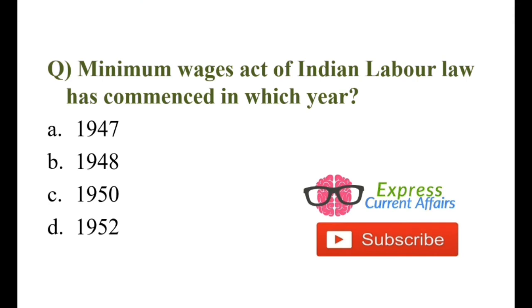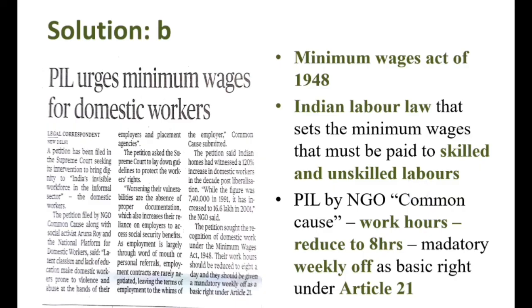Minimum Wages Act of Indian Labour Law has commenced in which year? 1947, 1948, 1950 or 1952? Now, very important question. This question has been asked previously. The answer is B, 1948. Minimum Wages Act of 1948. The Indian Labour Law sets the minimum wages that must be paid to skilled and unskilled labourers.